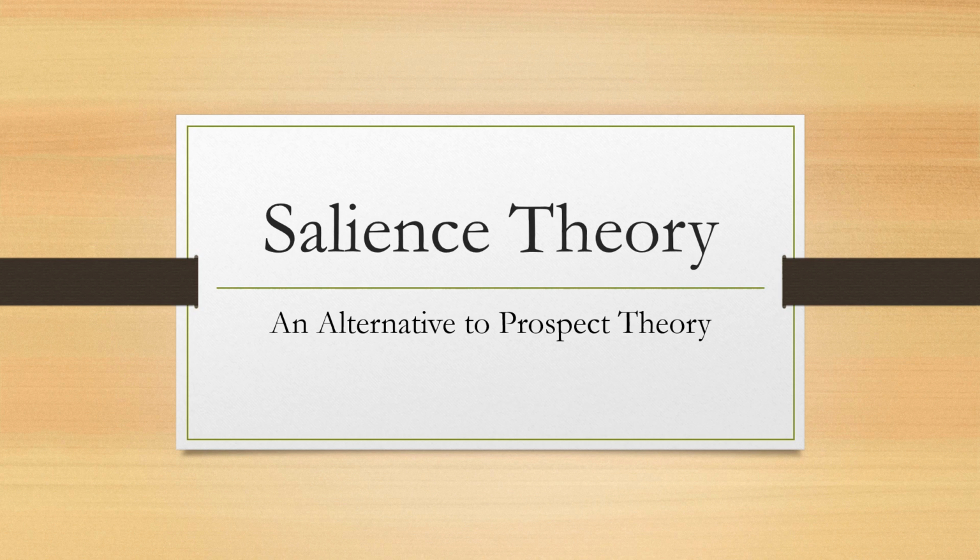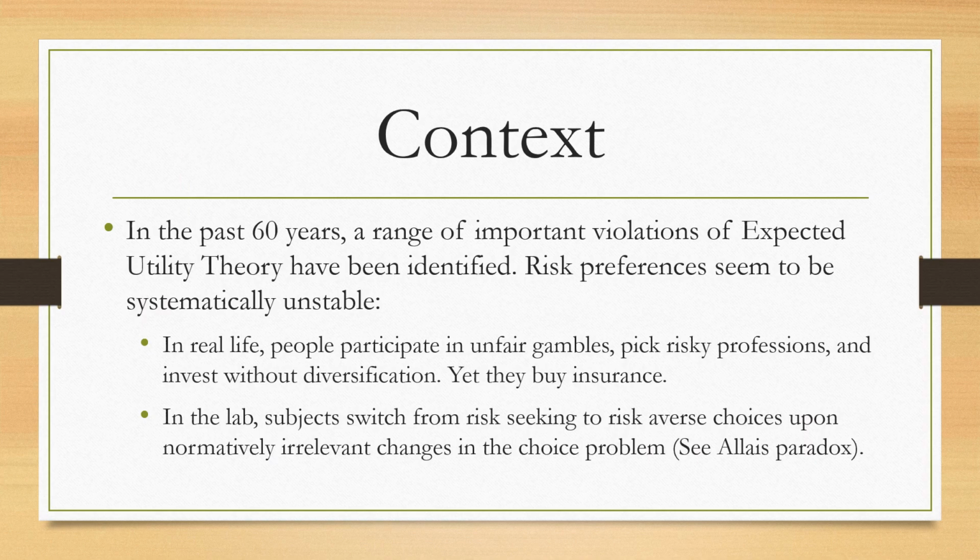Welcome to an introduction to Salience Theory, an alternative to prospect theory. In the past 60 years, a range of important violations of expected utility theory have been identified. Risk preferences seem to be systematically unstable.